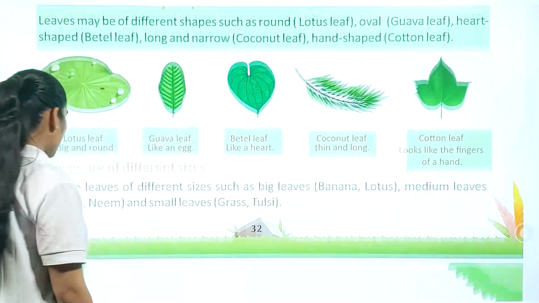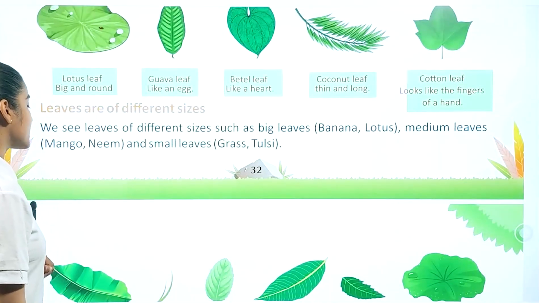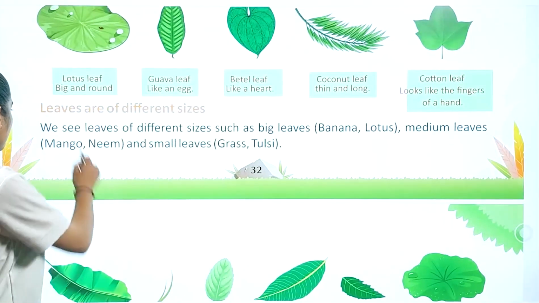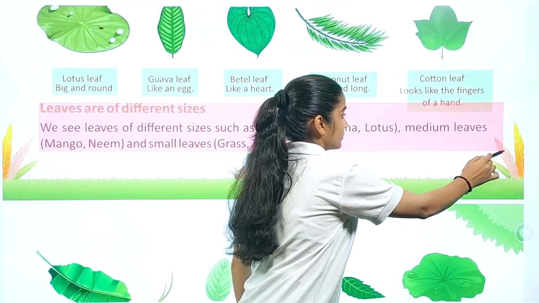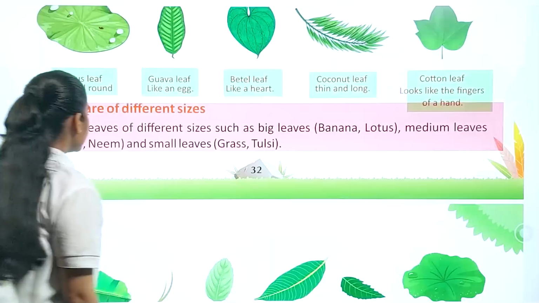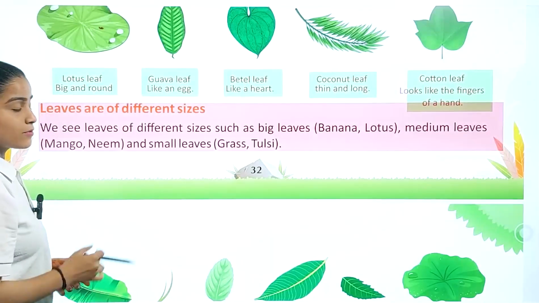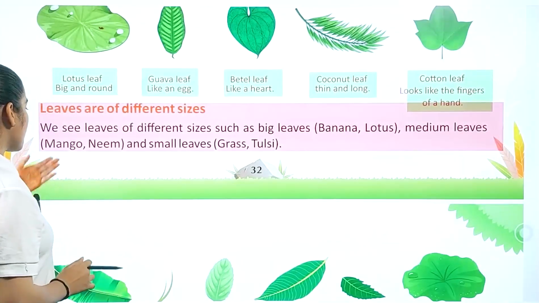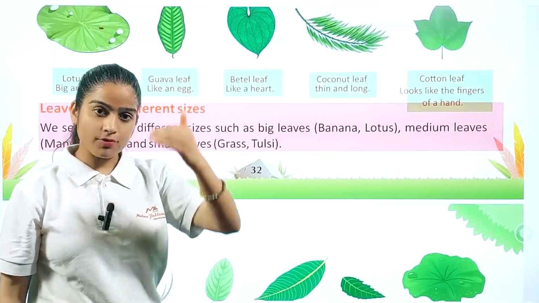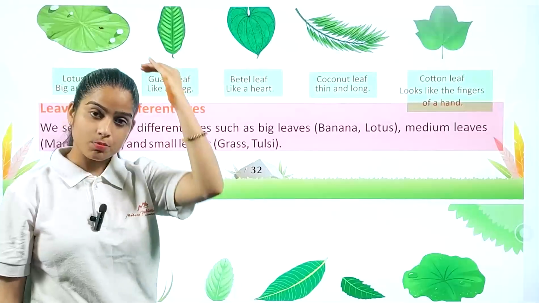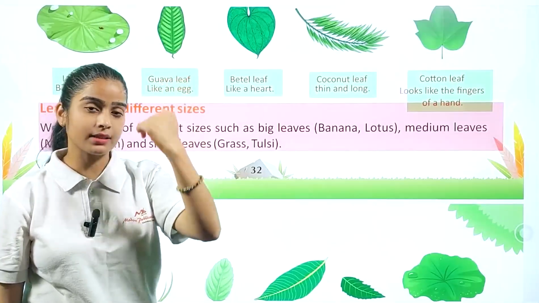Okay, now leaves are of different sizes. We have big and small, right? We see leaves of different sizes such as big leaves, banana, lotus; medium leaves, mango, neem; and small leaves, grass, tulsi. So we categorize the size of leaves into three categories: big, medium or intermediate, and small.